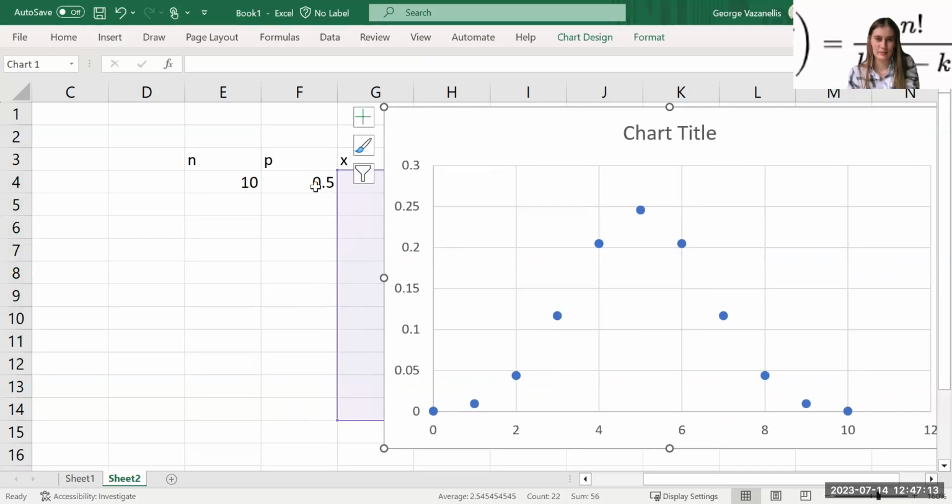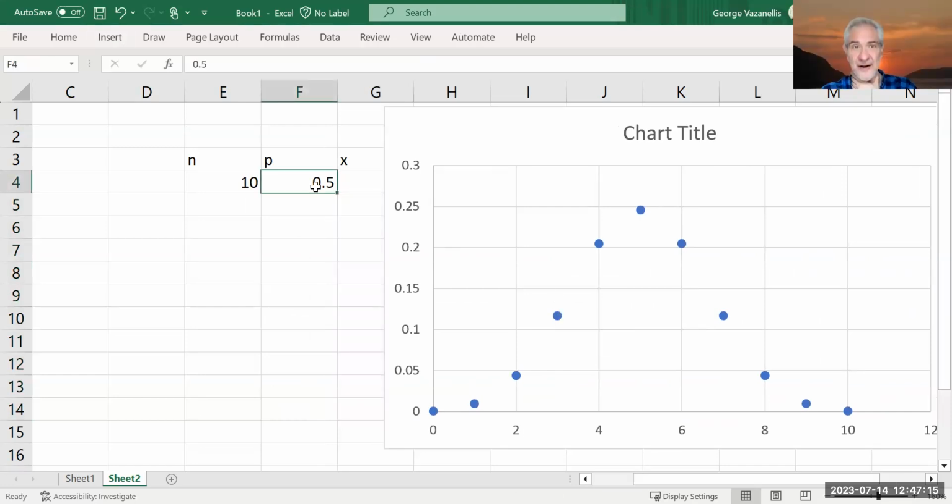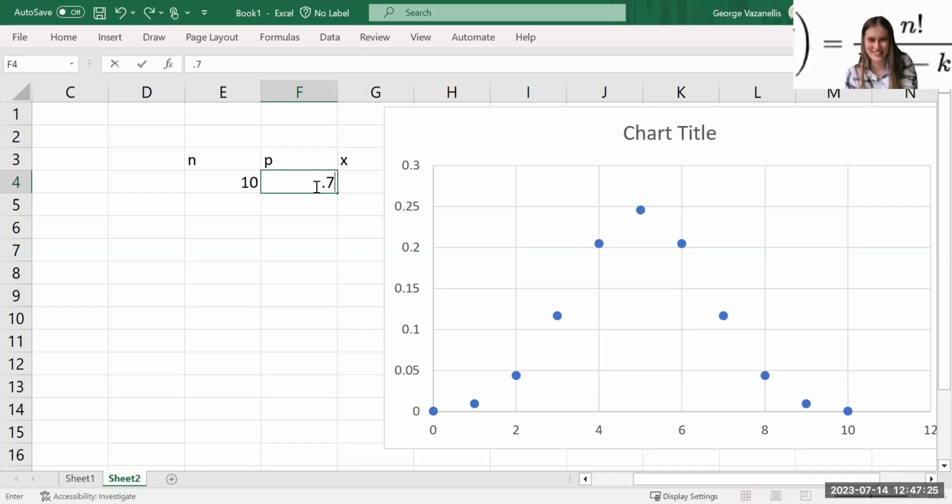Looks like it. What if I change this p-value here to 0.7? What's going to happen? Let's find out. No, I want you to predict it. Darn it. Yeah, I'm sure you're going to do it correctly. Come on, how are we going to build our confidence? Would it be a little bit more leptokurtic, would you say?